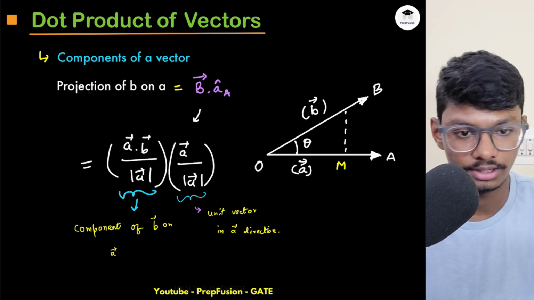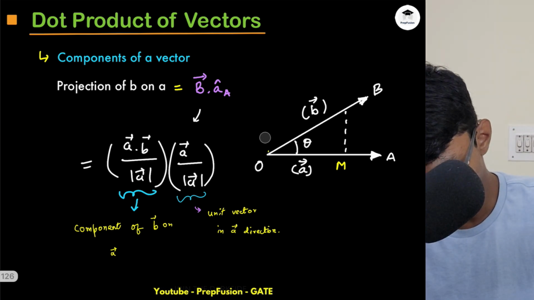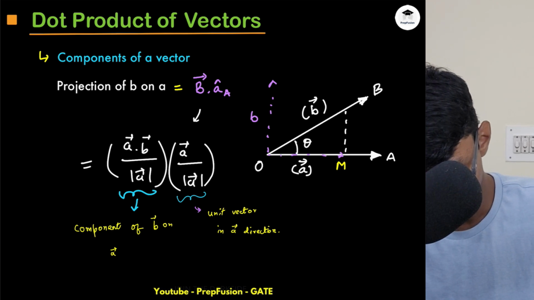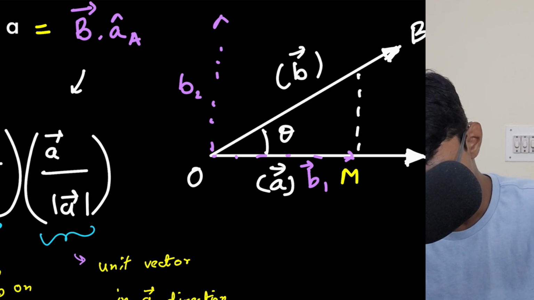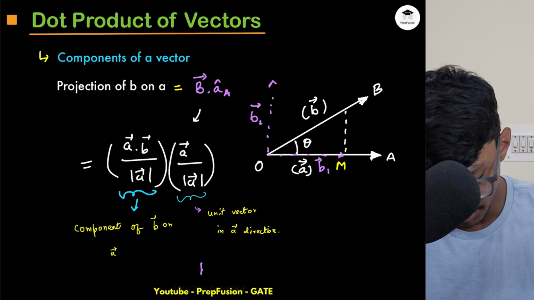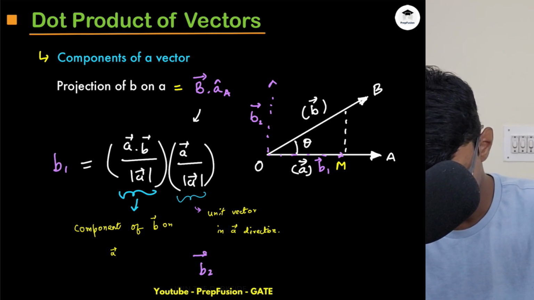Now let's say I want to know this projection in the perpendicular direction. Can you compute this projection? Now this projection is B1 vector, let's name this as B2 vector. I want to compute B2. So for computing B2, you first compute this projection, B1.